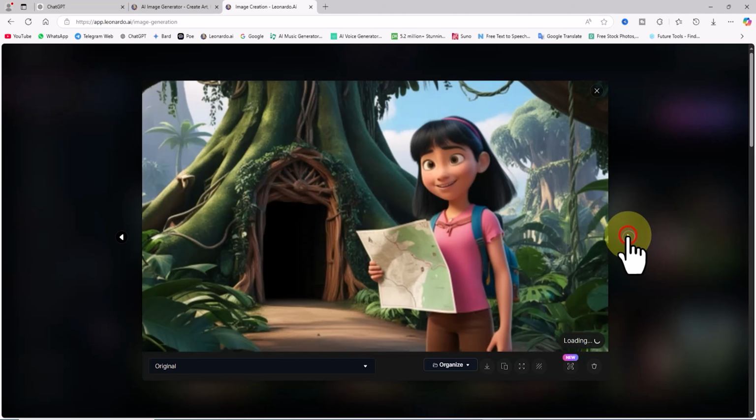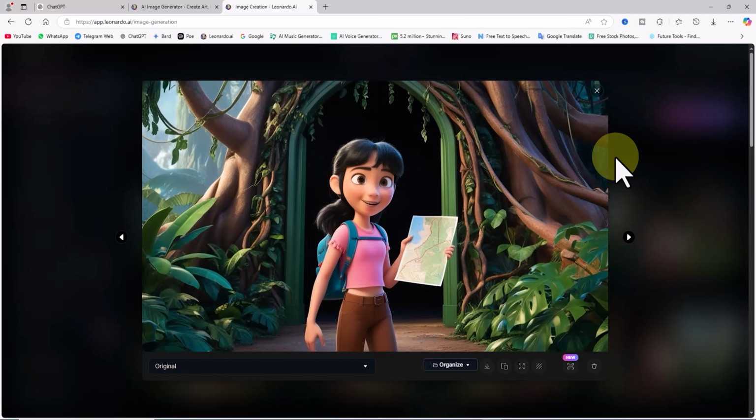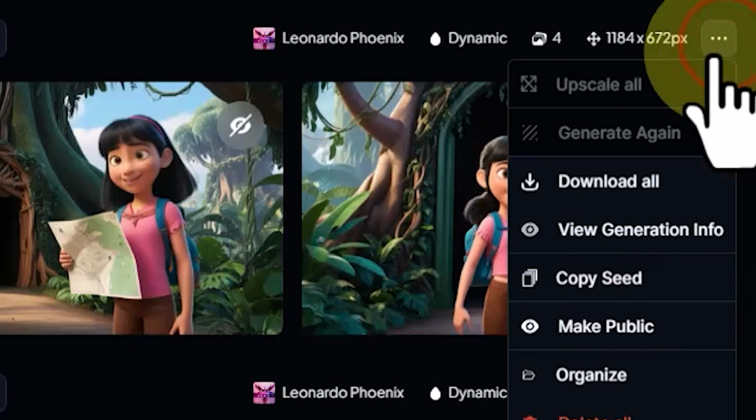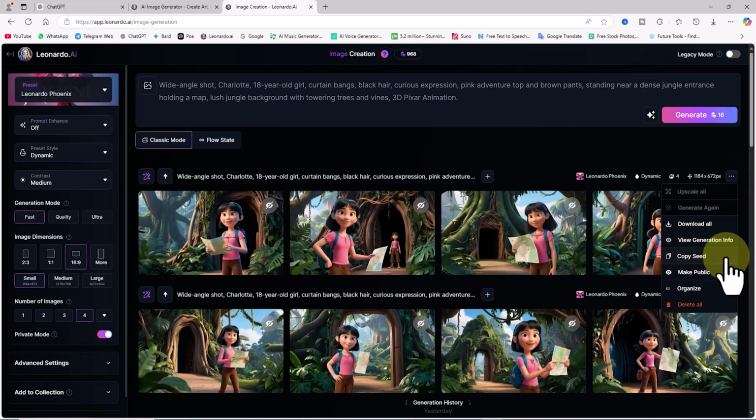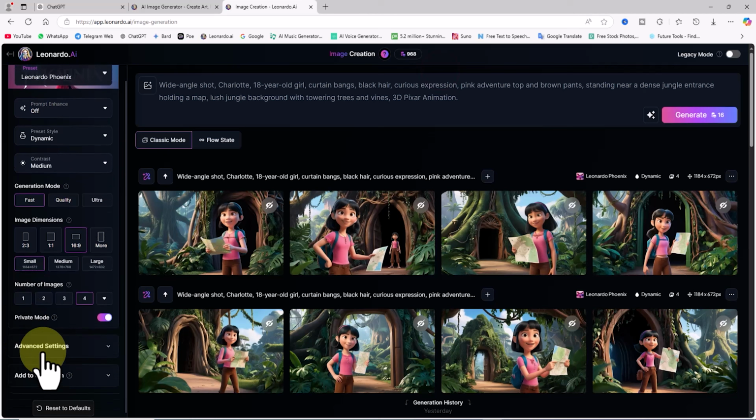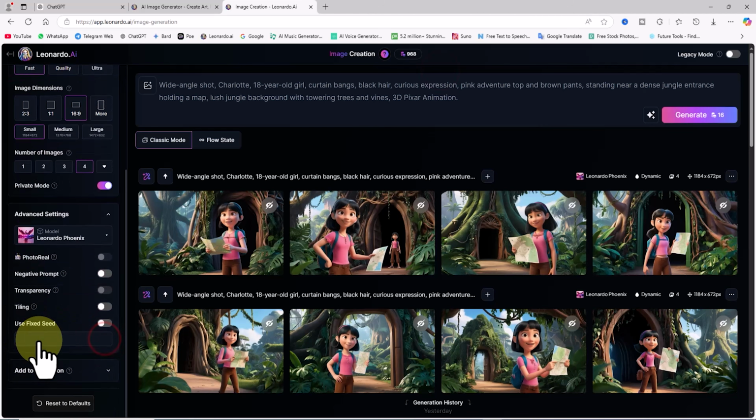Here's an important tip: before generating the next scene's image, you can do something else. Click the three dots icon in the top right corner of the images and select Copy Seed. This command copies and retains the seed number. Using this seed ensures that the character's form is consistent across subsequent images.